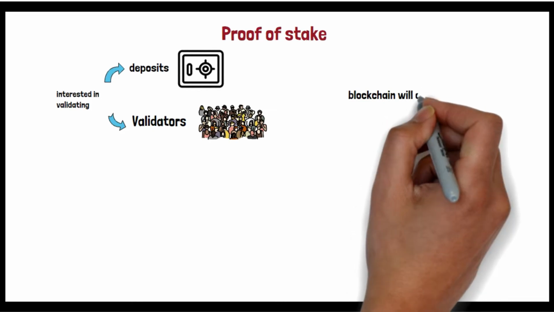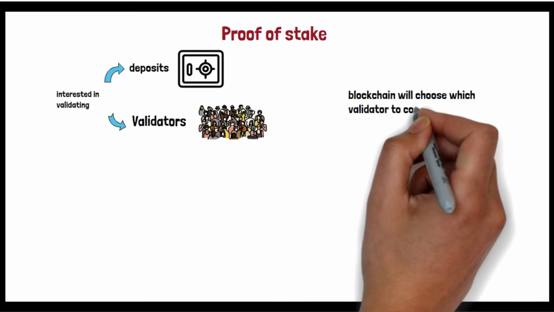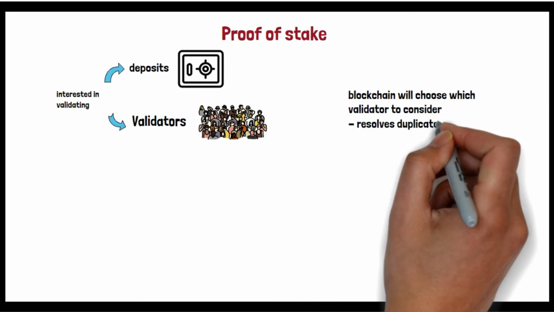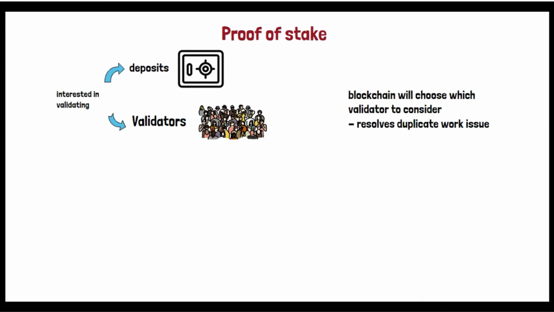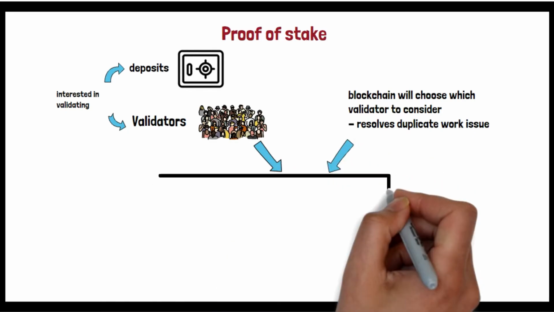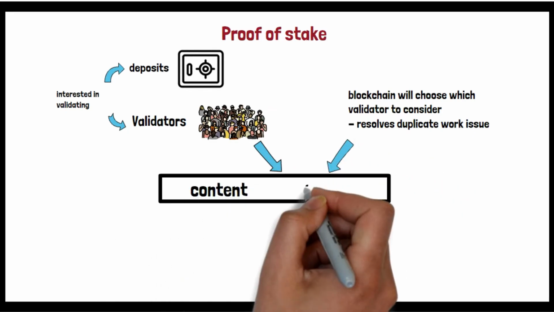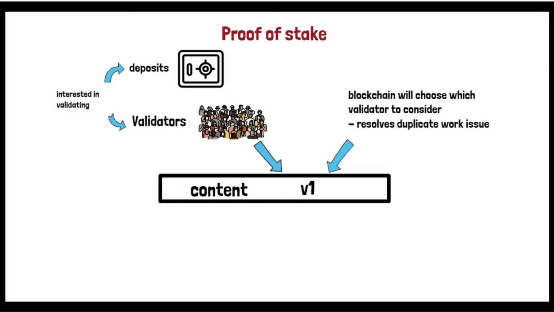Now, what the blockchain will do is, as soon as some transaction or some work comes, it will choose a validator out of that bunch of people. Let's say we have 100 validators. So the blockchain chose 10 people. The first one would be the actual validator, but in case of some default, where the first person was not able to validate, there are backup validators. So out of 100, the blockchain chose 10.